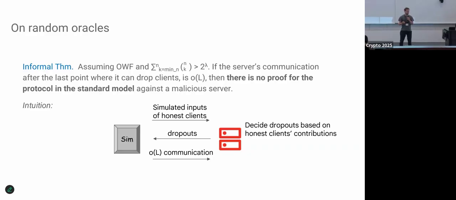The reason is a very technical, simulation-proof-based reason, which is that the amount of communication that goes to the server after they have decided which clients will drop out is sublinear in the size of the output. So now if the simulator needs to fix the output in order to account for the sum of the honest clients that will be in the real world, that is not possible because we don't have enough data that we can send from the simulator. With a random oracle, we can fix that by just reprogramming the random oracle. But without that ability, we cannot have a security proof here.